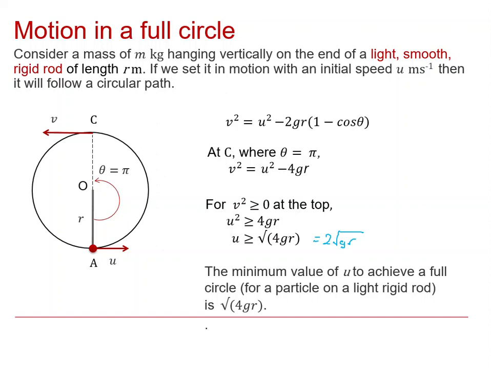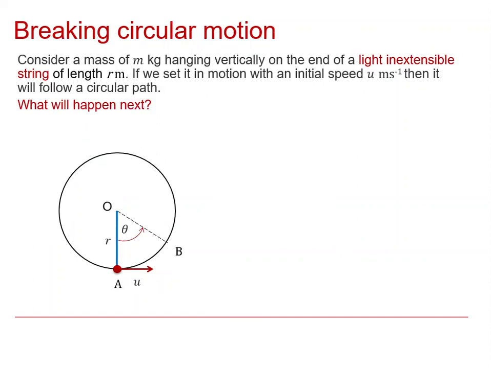Well, it could also be a particle in a smooth circular tube. The model would be just the same, and the condition would be just the same. On the other hand, other things could happen if the model is a situation a little bit different. What, for example, if we have the mass m kilograms hanging vertically on the end of a light inextensible string? Now, if we set that in motion with initial speed u meters per second, there are other possibilities.